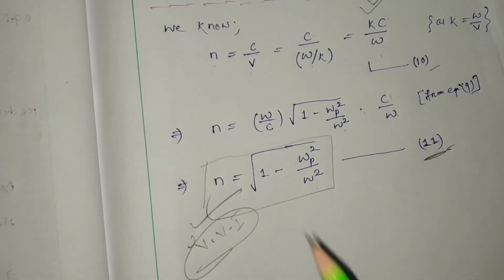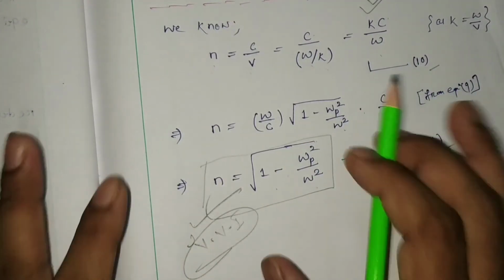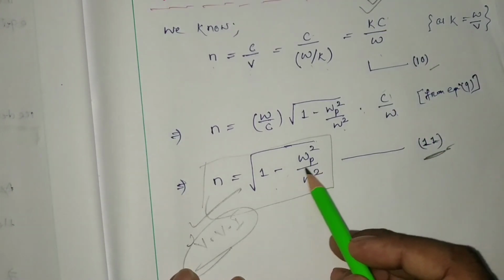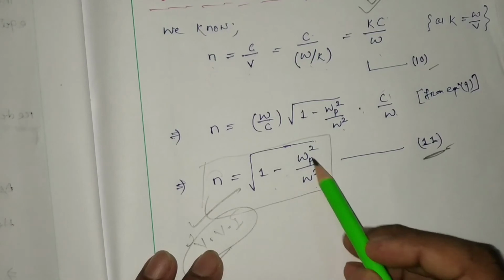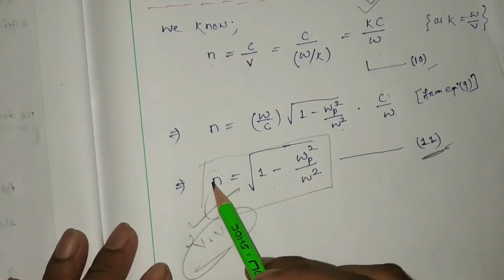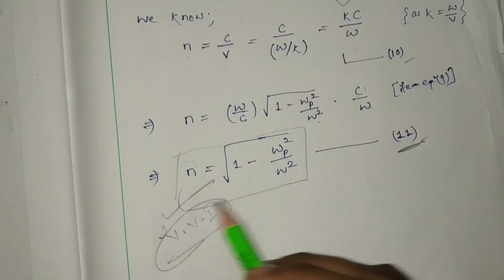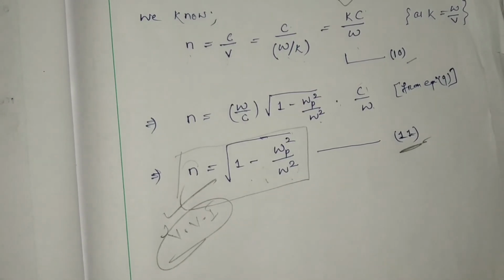On this expression many questions you can find in your entrance examination, even in your BSc examination. Maybe the refractive index is given, omega is given, and you have to find omega p, or another two values are given and you have to find the other value. Most of the questions come from this expression in your exam, so you have to remember it.